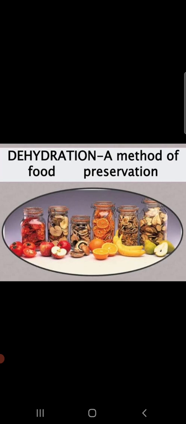Thus, dehydration can prevent the growth of microorganisms. Food items like cereals, pulses, vegetables like spinach, cauliflower, all these are dried up, as well as our spices. They are dried up in the sun. The dehydrated food is sealed in packets and it is kept at normal room temperature so that they don't get spoiled. So this was the method of dehydration or drying.